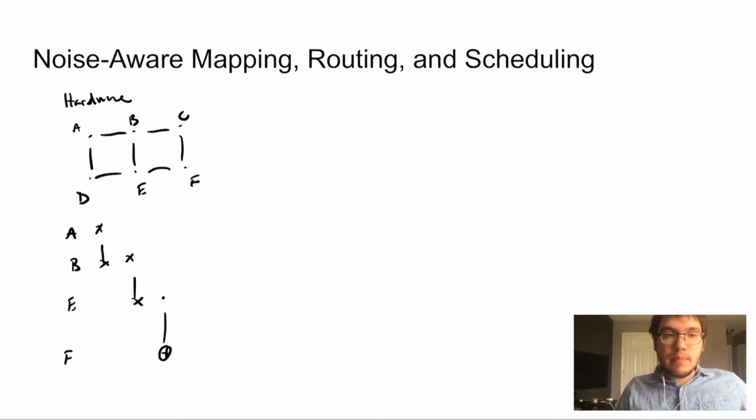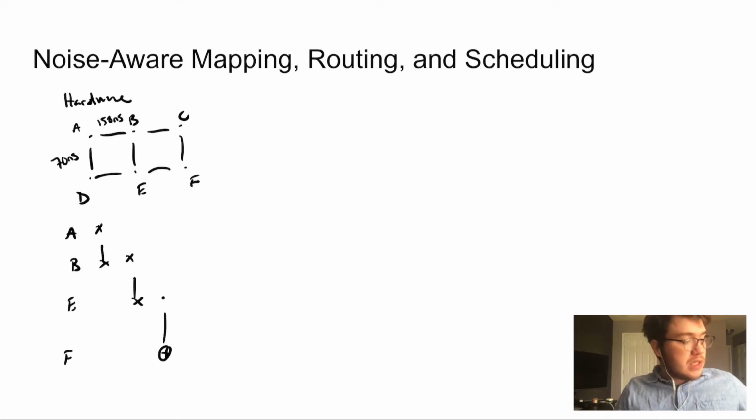But now we want the lengths of the paths to indicate which is the most reliable, or the one with the lowest gate error, or possibly even the shortest duration, because we might expect that the gates executed on different edges take different amounts of time to execute. Maybe this one takes 150 nanoseconds, and this one over here only takes 70 nanoseconds, for example.